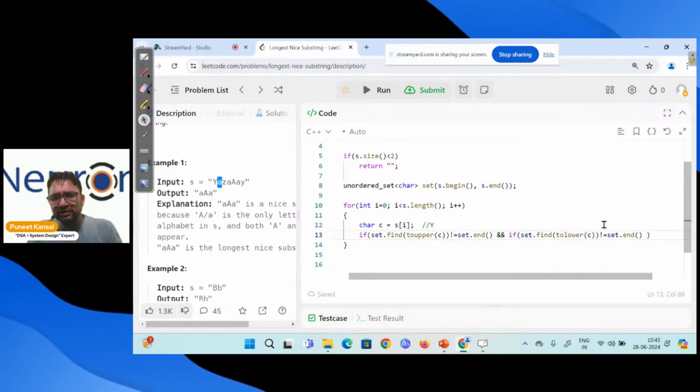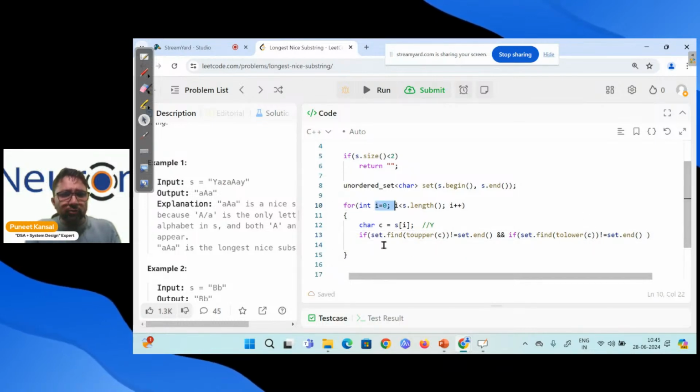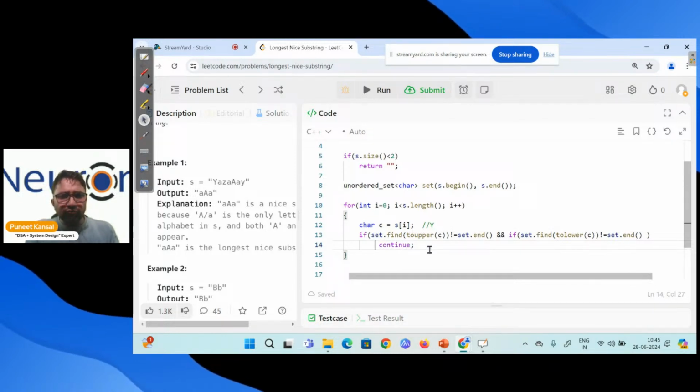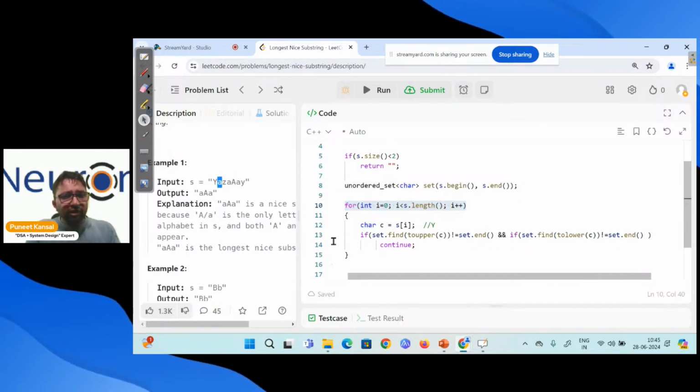So let's move to the next character. That's it, I'm moving to the next. How to move? I'm incrementing my i. So I'm going back to this loop by using continue. Continue will take me back to this loop. Okay, and the i value will be pointing to the A now. So I will keep doing this.